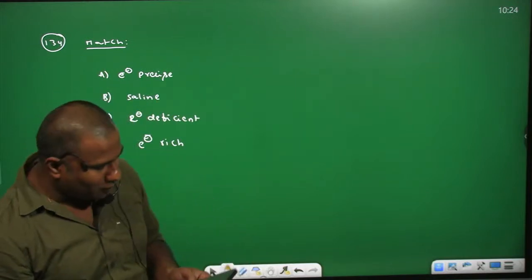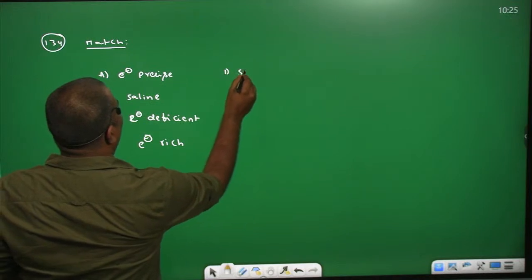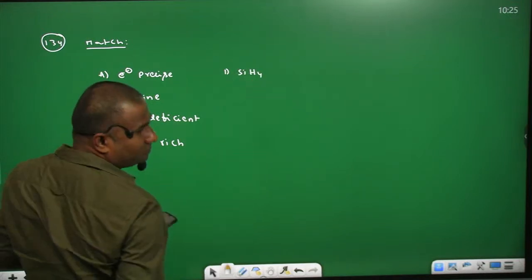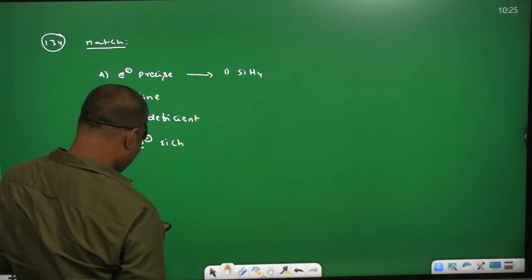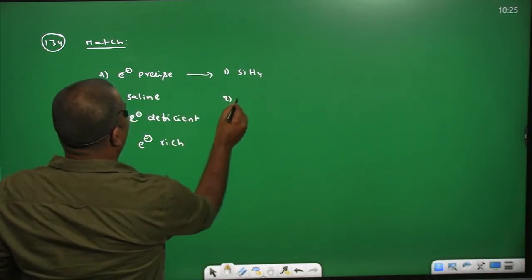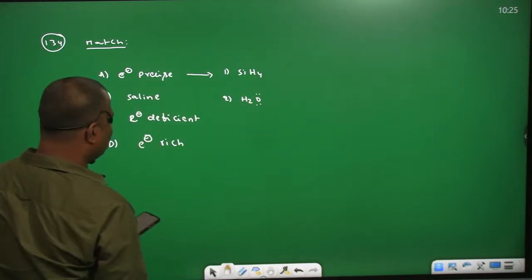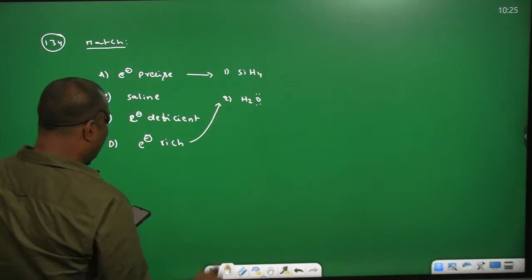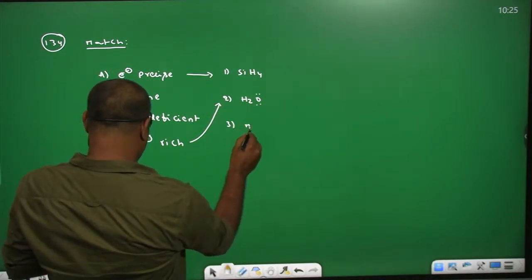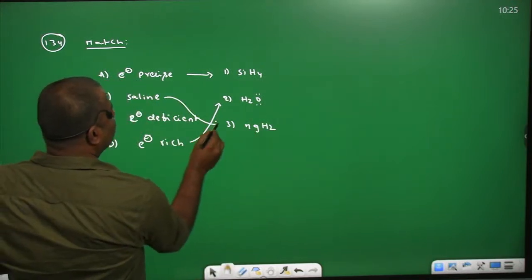Based on this you can write: the first one is given silicon hydride, that means electron precise. The second one is given H2O, as we described already, oxygen contains 2 lone pairs of electrons, electron rich. The third one is given magnesium hydride, which means metal hydride, called saline hydride.